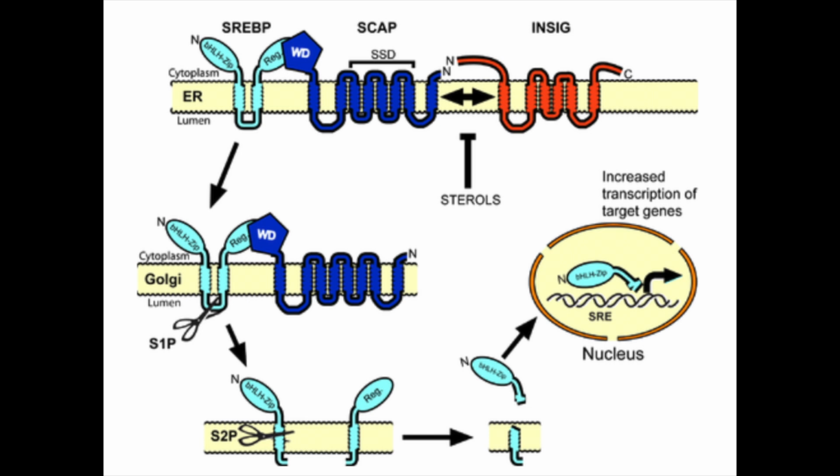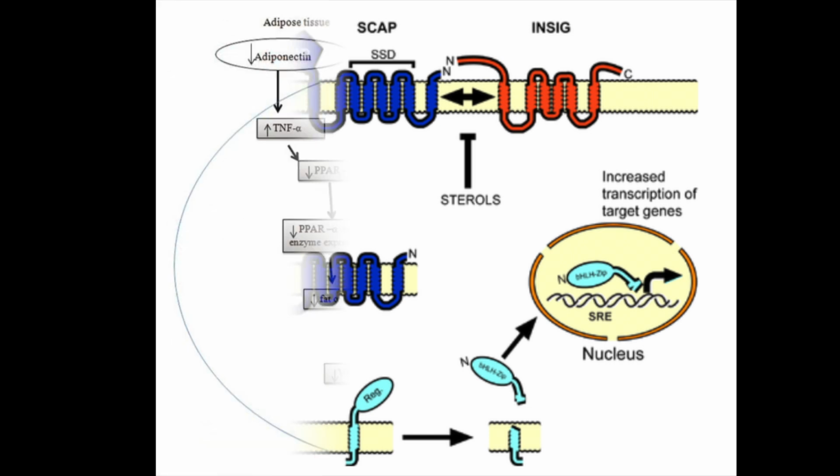In the Golgi apparatus, site 1 protease cleaves the SREBP, dividing the SREBP molecule in half. The N-terminal helix-loop-helix-leucine zipper domain is then released from the membrane via a second cleavage mediated by site 2 protease. The N-terminal domain, designated nuclear SREBP, translocates to the nucleus where it activates transcription by binding to the promoter or enhancer regions of multiple target genes.